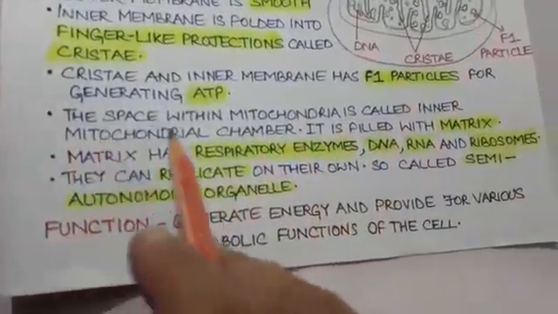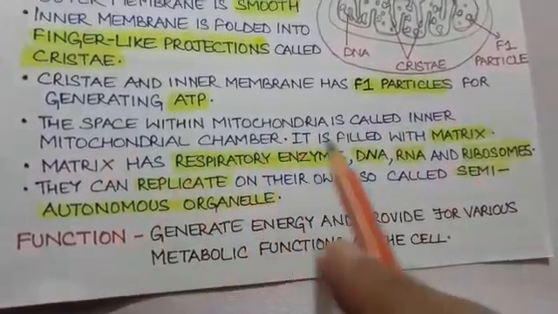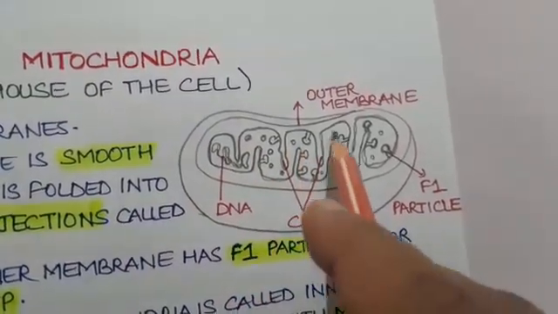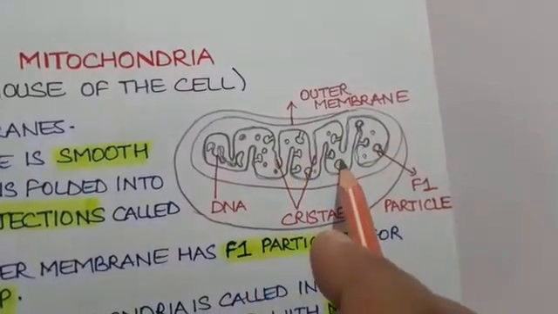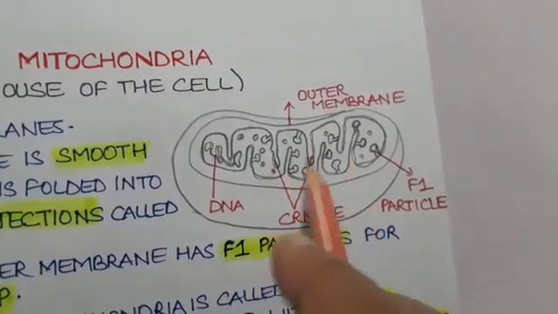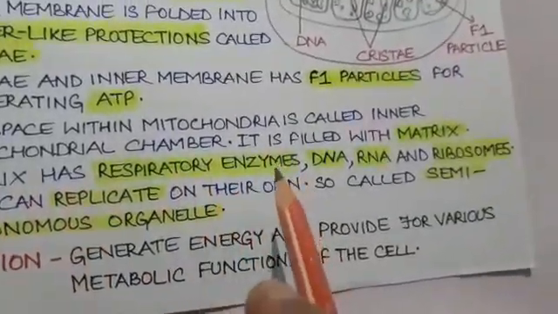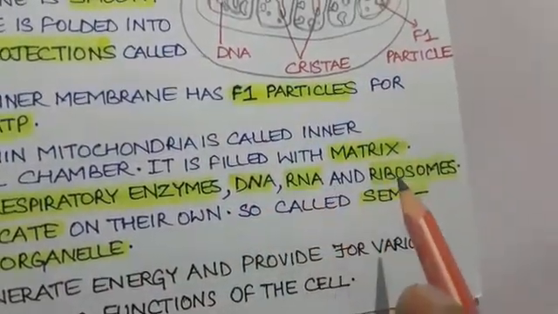The space within the mitochondria is called the inner mitochondrial chamber, and it is filled with matrix. This space within the mitochondria is called the matrix, and it is filled with fluid. And what does matrix contain? Matrix has respiratory enzymes, DNA, RNA, and ribosomes.